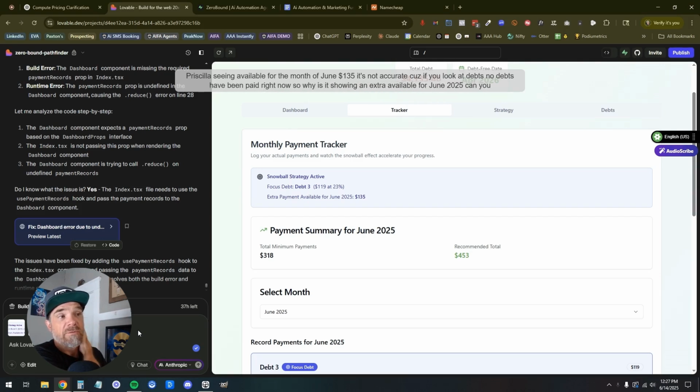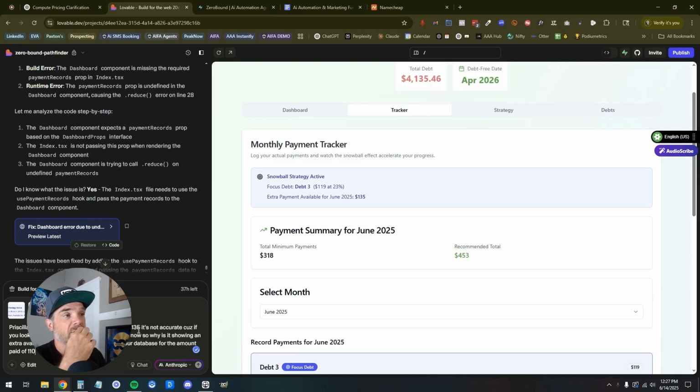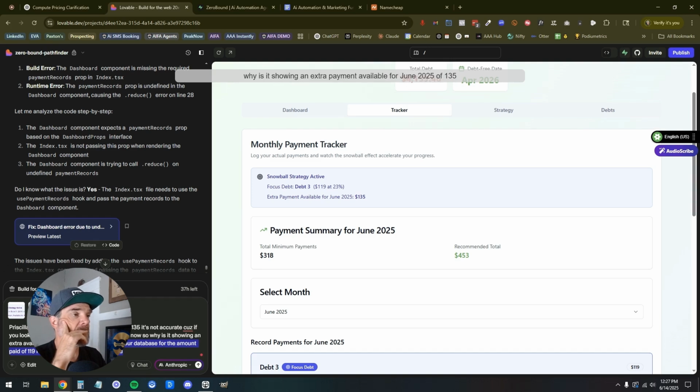Can you check your database for the amount paid of 110? Right? Because I paid. Why is it showing an extra payment available for June 2025 of $135? Where is that number being taken from and how is it being calculated? Where is it living in the database?